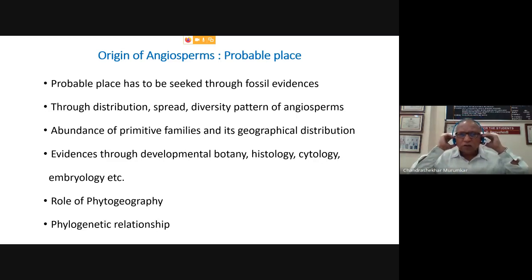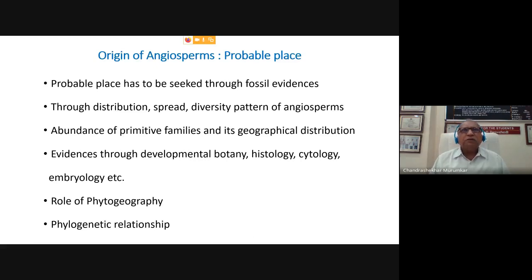the probable time of the origin. Obviously, when we are supposed to know the time, it has to be counted in terms of millions of years. And obviously, we have to search the fossil record, which is based on the geological time scale.